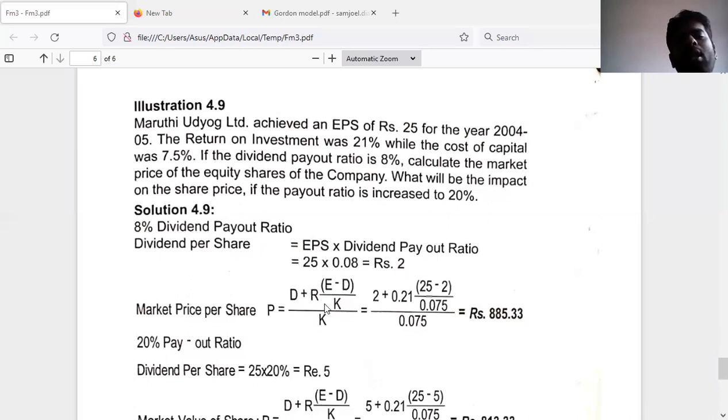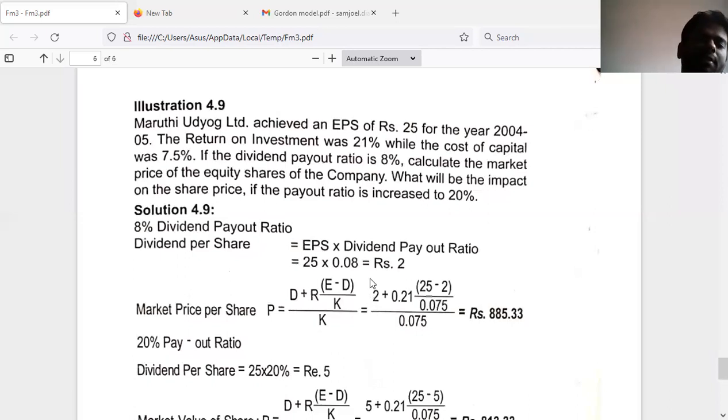Now R, rate of return, is given as 21%, K, cost of capital, is 7.5%, and D is the dividend. So dividend can be easily calculated by multiplying EPS with the dividend payout ratio. EPS is 25, dividend payout ratio is 8%. So if we calculate, we'll be getting rupees 2.